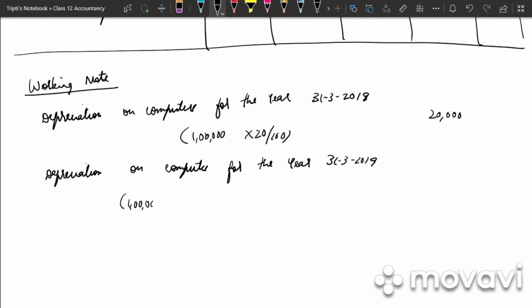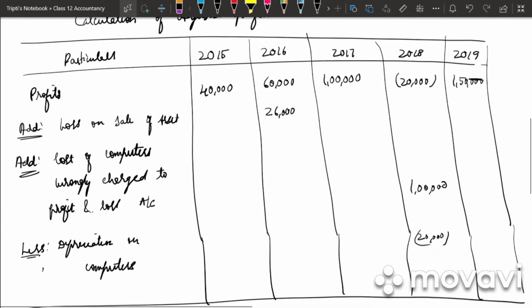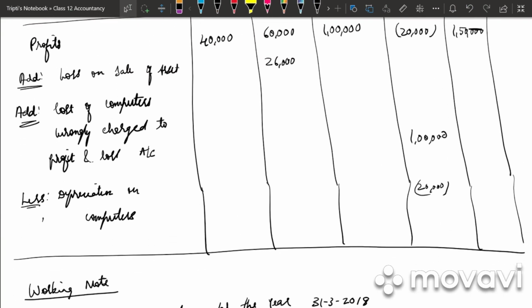So it is 1 lakh minus 20,000, that is 80,000 into 20 by 100. Why have I deducted 1 lakh minus 20,000? Because it is on the basis of written down value method. So 80,000 into 20% is 16,000. So for 2018 it is 20,000 and for 2019 it is 16,000.